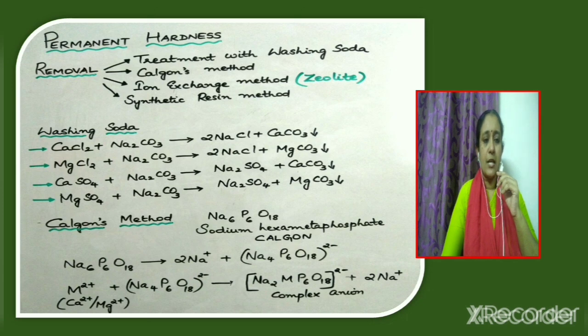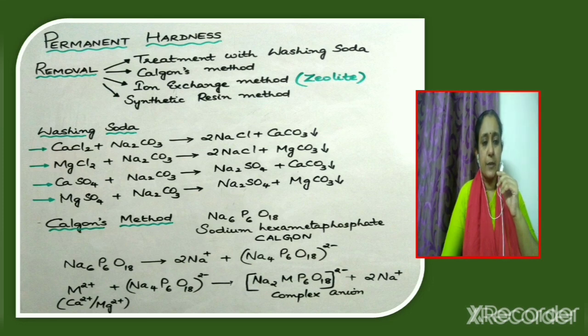Four methods are available: treatment with washing soda, Calgon's method, ion exchange method, also known as zeolite process, and synthetic resin method. We know that permanent hardness is due to the presence of calcium chloride, magnesium chloride, calcium sulfate or magnesium sulfate. So let us first see how permanent hardness can be removed by treatment with washing soda. You know that washing soda is chemically sodium carbonate.